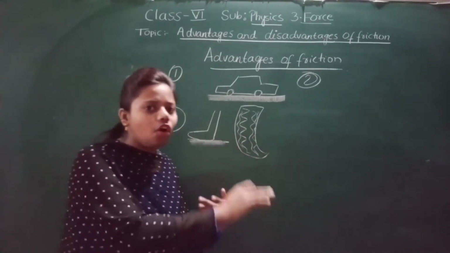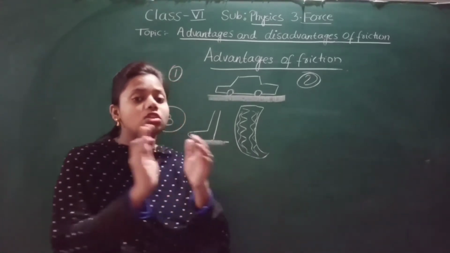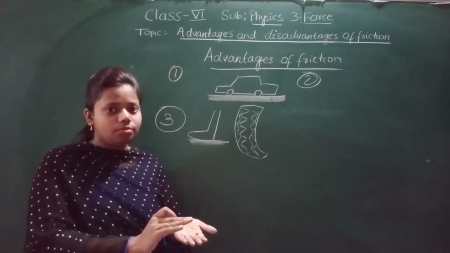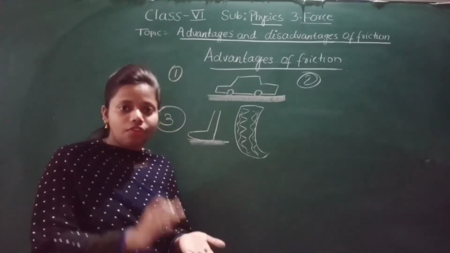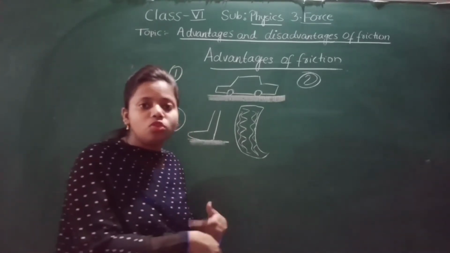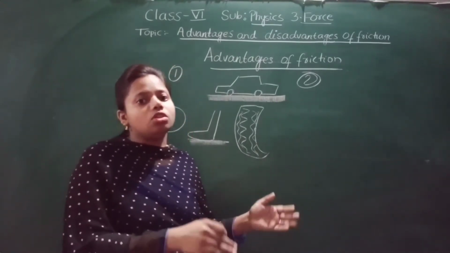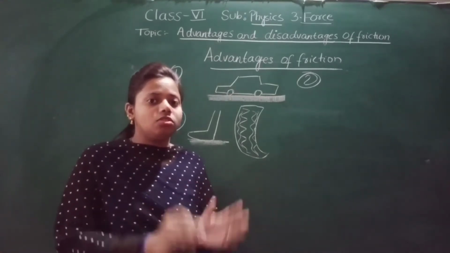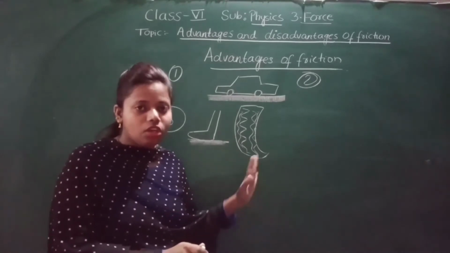You know that you will fall, you will slip, but you did not know the reason why you will slip and fall: because of friction. Friction is very less on a smooth surface. You have also observed that on a smooth surface you usually fall or slip. Why? Because of less friction. So these were the 3 advantages given in your book.